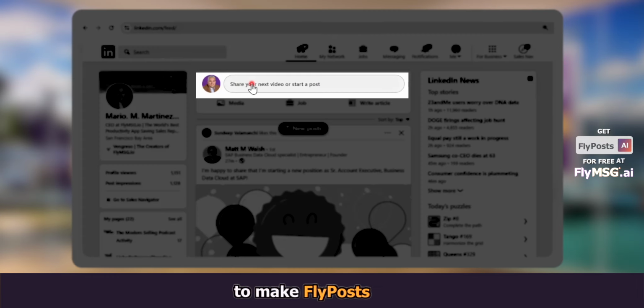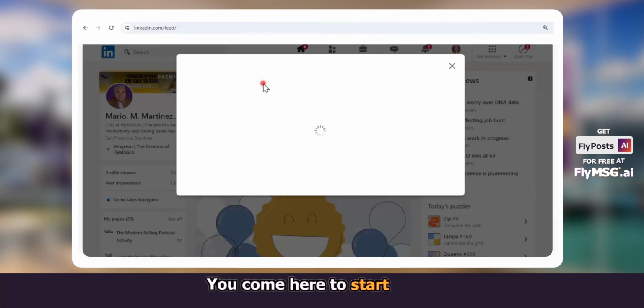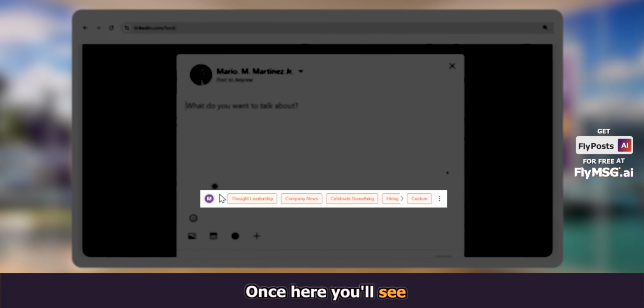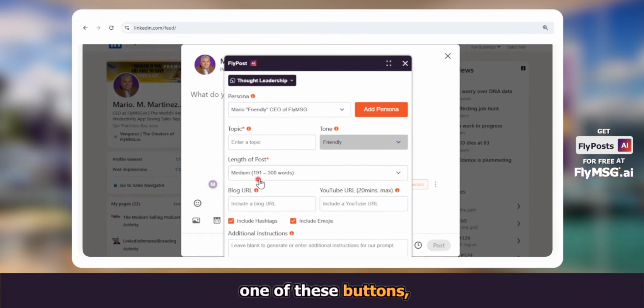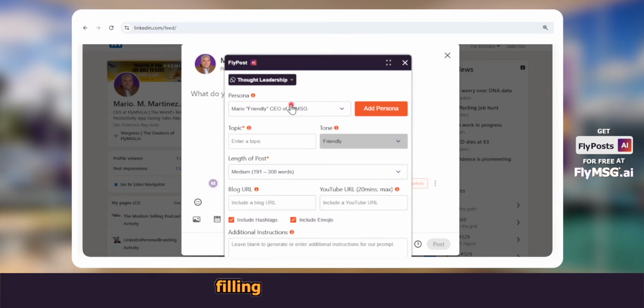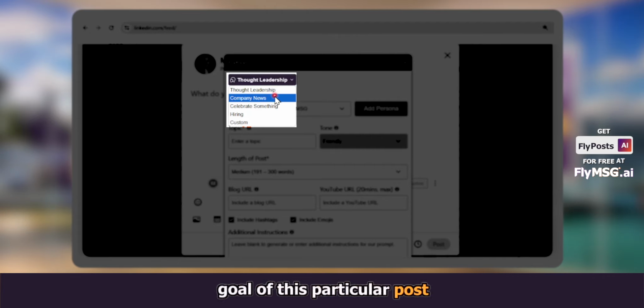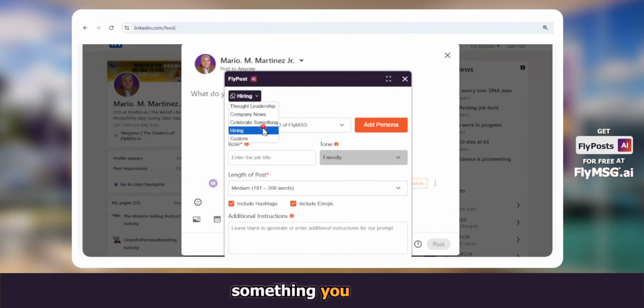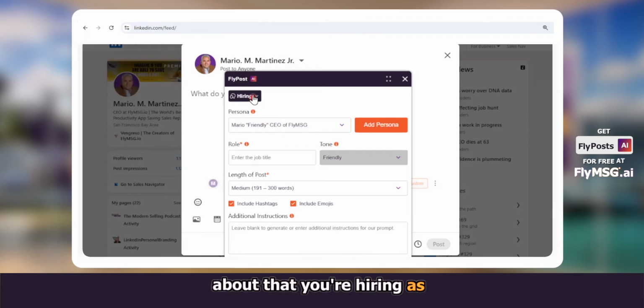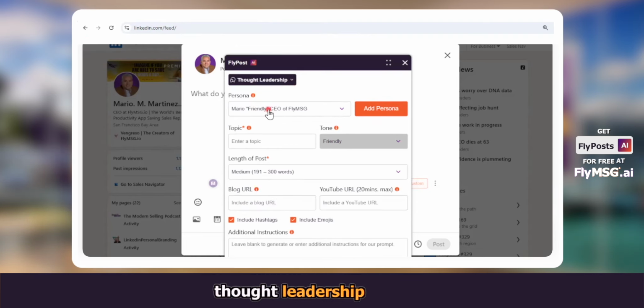Okay, to make FlyPost come alive, you come here to start your post. Once here, you'll see FlyPost inject right here. If you simply click on any one of these buttons, you can go ahead and begin filling out the information. Now, if you want to change the goal of this particular post and make it a company news post, you could do that. You can celebrate something. You can talk about that you're hiring as an example. We're going to focus on thought leadership.